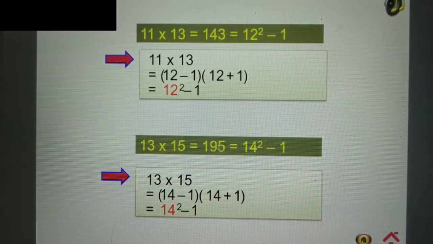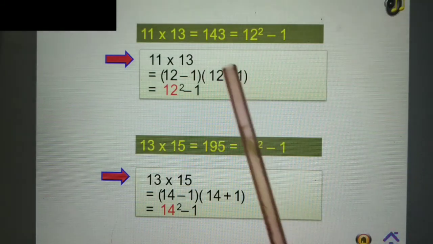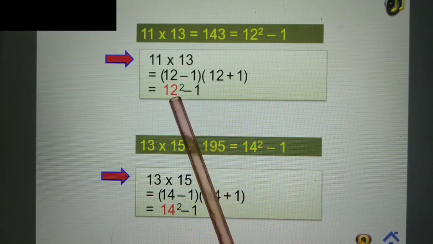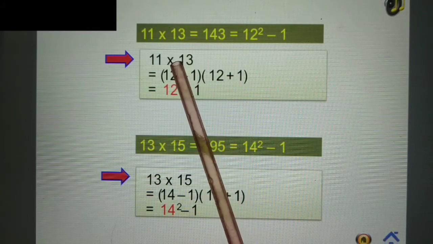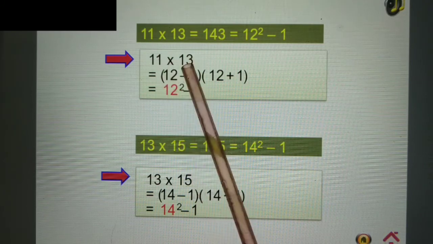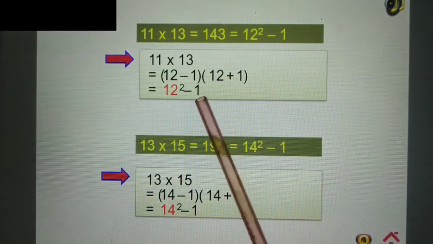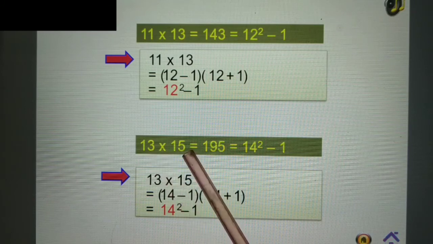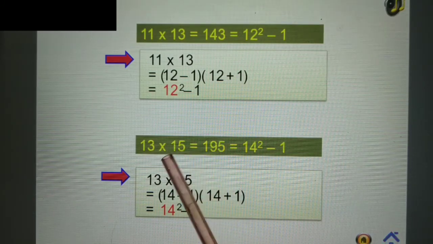So basically the property is what? The multiplication of 2 odd numbers can be written as the square of the number in between them, minus 1. In between means between 11 and 13, the number in between is 12. Similarly, the multiplication of 13 and 15 can be written as 14 square minus 1. That is the number in between them, square of that number, minus 1.